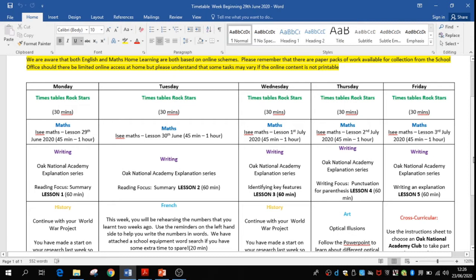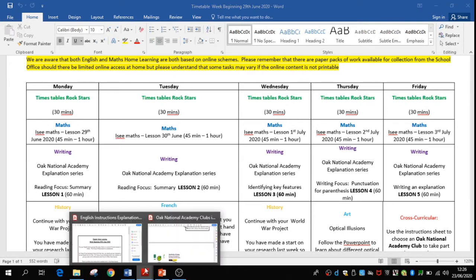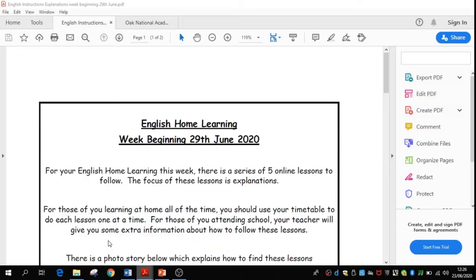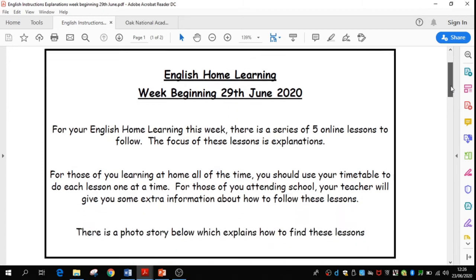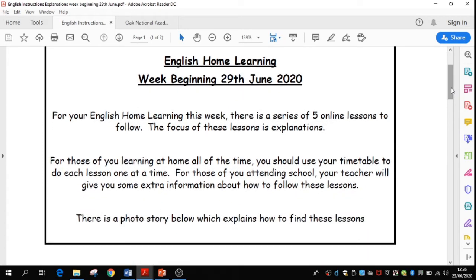Then we move on into your writing, which is again coming this week from Oak National Academy. Now, if you go onto the school website where you find this timetable, you will find this document here, clearly marked English Home Learning week beginning the 29th of June.